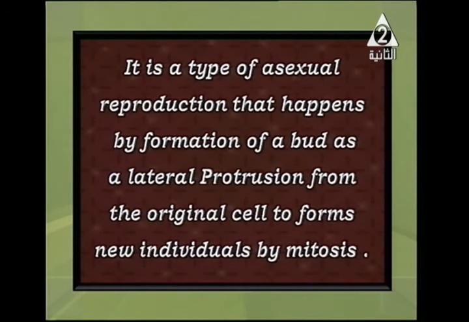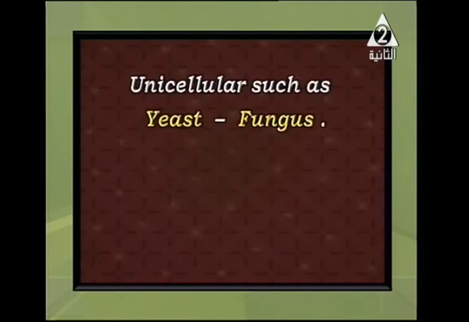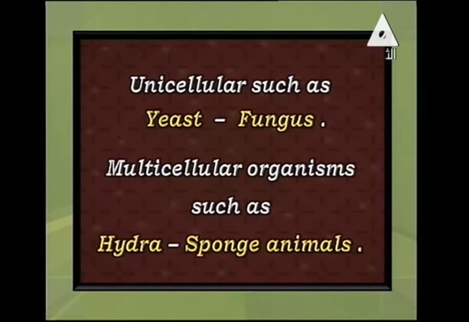For example, yeast fungus. Budding occurs in unicellular living organisms, such as yeast fungus and some other types of fungus, and also in some multicellular organisms, like hydra and sponge animals. Do you know sponge? Yes, a sponge is a multicellular living organism. But what happens in the case of budding, like in yeast fungus?